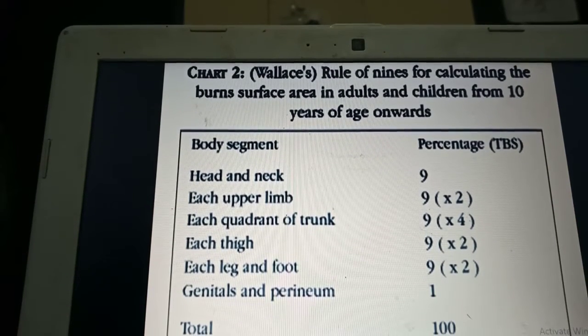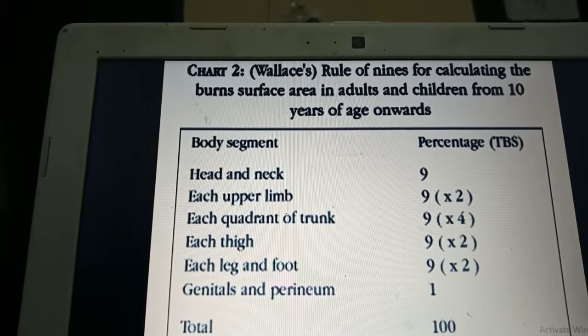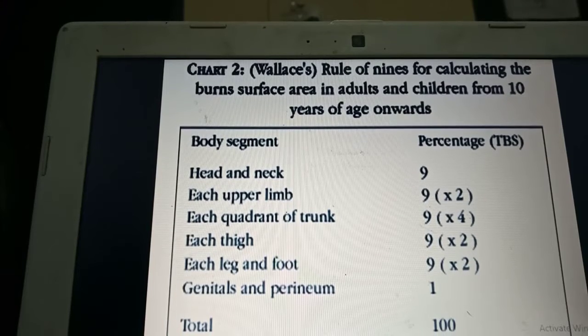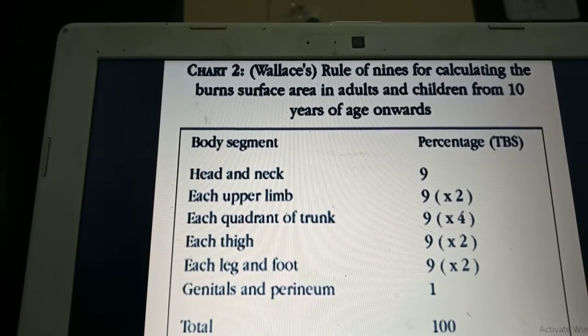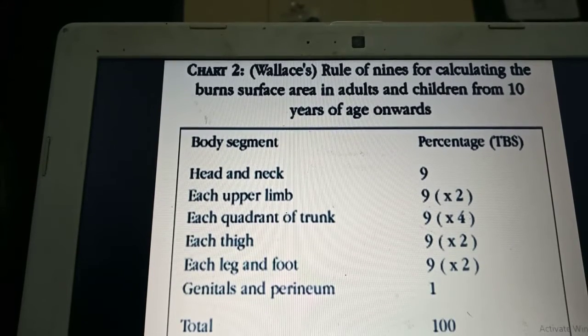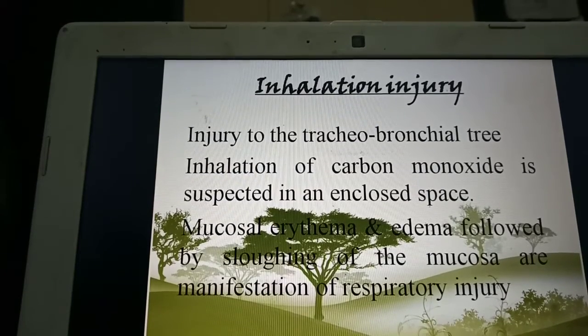Each thigh we classify as 9 into 2%, the anterior part and the posterior part. Each leg and foot we also classify as 9 into 2. Then the genitals and perineum take 1%. So the total body surface area for children older than 10 years is 100%.